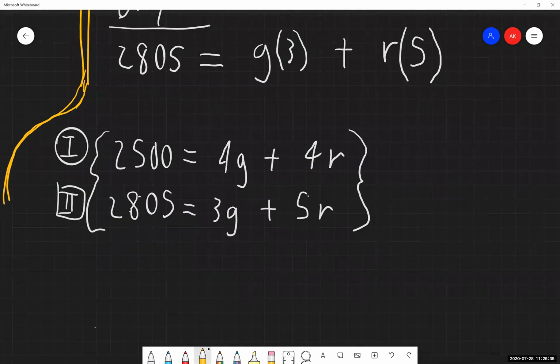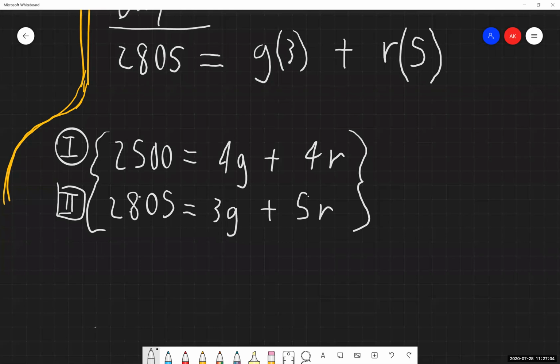And now, with this system of equations, we have not been told that we need to use one method or the other. So at this point, it's your choice. If you're going through this on the homework or on the test, it is your choice on whether you would like to solve this using the substitution method, or using the elimination method. Either option works. We just need to pick one and move forward with it,